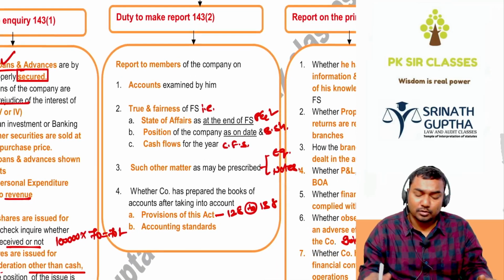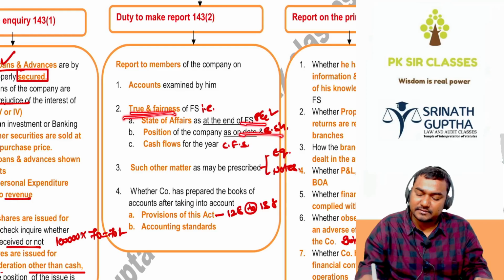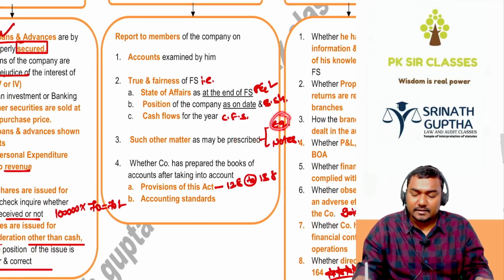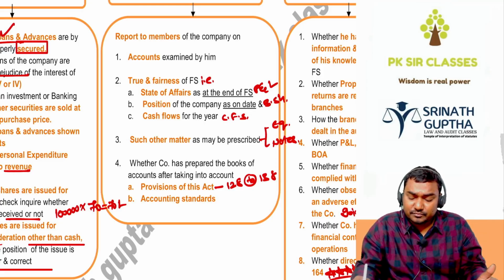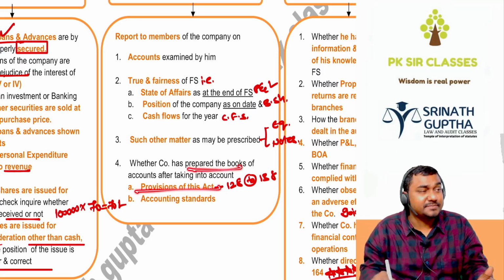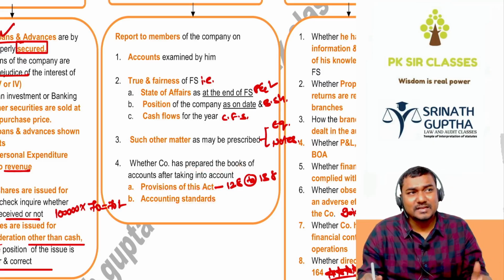Duty to make the report: the auditor has to make the report to members on the accounts examined by him. Report on the true and fairness of the balance sheet, the P&L, the CFS, and such other matters like changes in equity and notes to accounts. And he has to report whether books are prepared as per the Companies Act and as per the accounting standards or not. What is the Companies Act format as per Schedule 3?